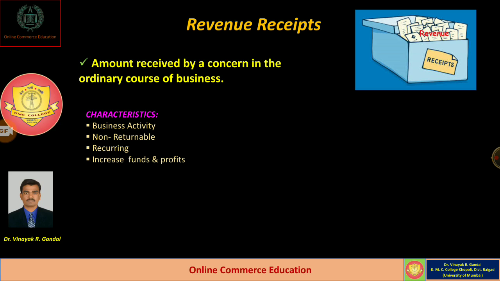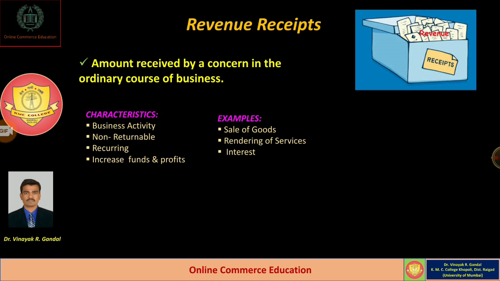Revenue receipts affect funds and profits. They increase funds as well as profit. Some examples of revenue receipts are the amount received from the sale of goods, rendering of services, and interest received on investments or fixed deposits.